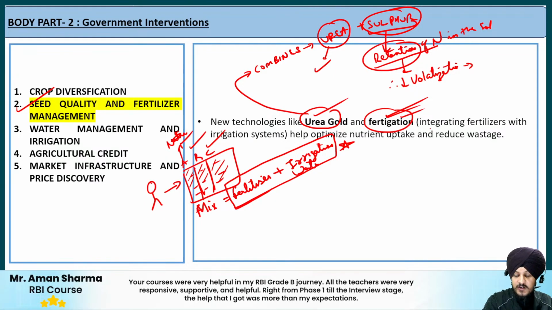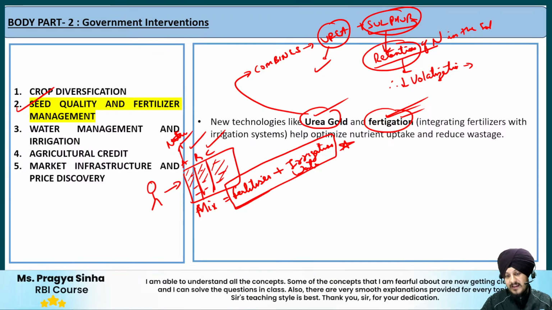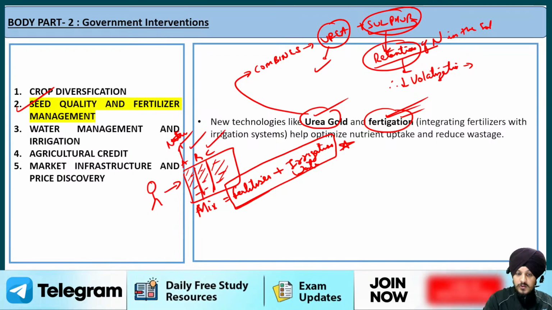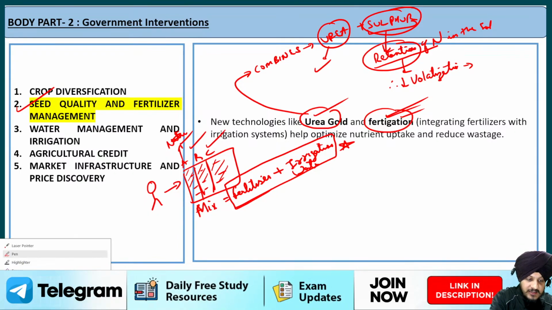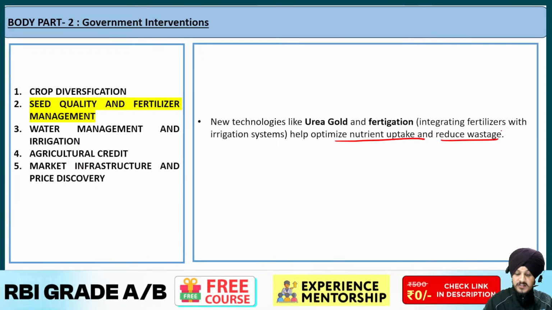And how? With the help of this fertigation technique, where you are going to mix the fertilizer with the irrigation water only. So you won't have to depend on the manual approach. So that is the advantage of that. I hope fertigation is also clear to you, which helps in optimizing the nutrient uptake and will reduce the wastage also.